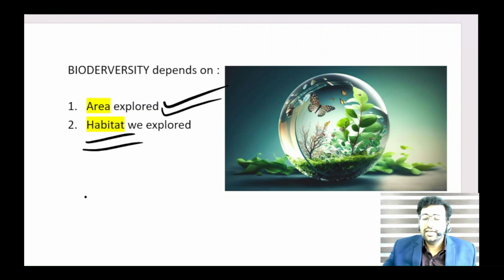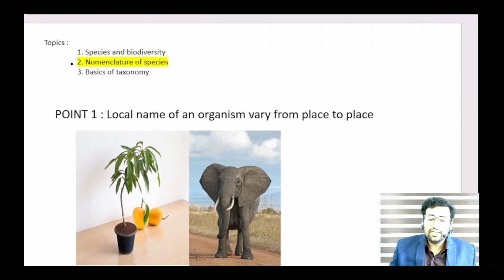I told you already, deserts contain fewer species, therefore less biodiversity than a rainforest, where there are more species and more biodiversity. So the habitat and the area also depend upon species biodiversity. Okay, now let's go to the nomenclature of species. How do you name a species? Let me show you a species.